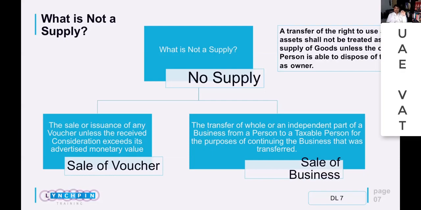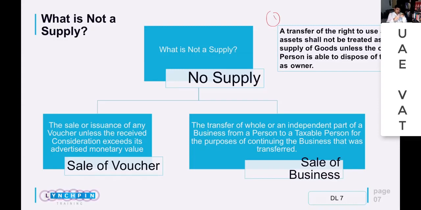Make sure we understand what is a supply and what is excluded from supply. So UAE VAT law gives us some of these clarifications. The very first clarification here is that a supply of goods would not be treated as a taxable supply unless the person who is taking control of the goods is able to dispose of them as owner of the goods. So if I'm just placing my items with somebody and he is not taking the ownership responsibilities, it will not be a supply.